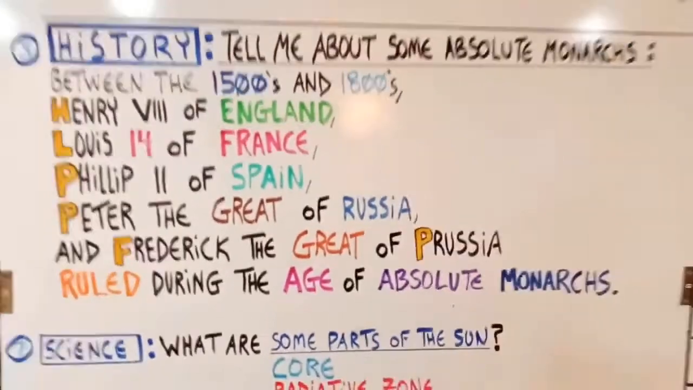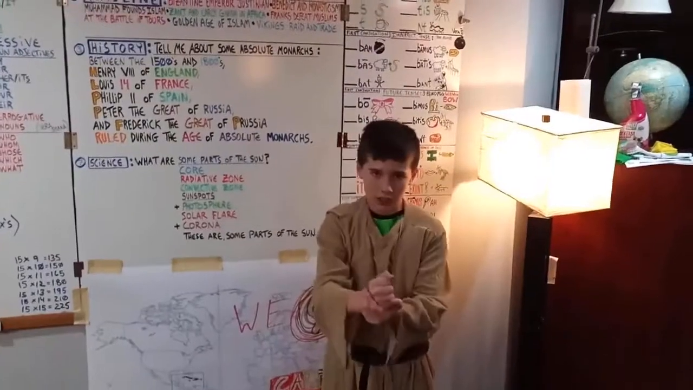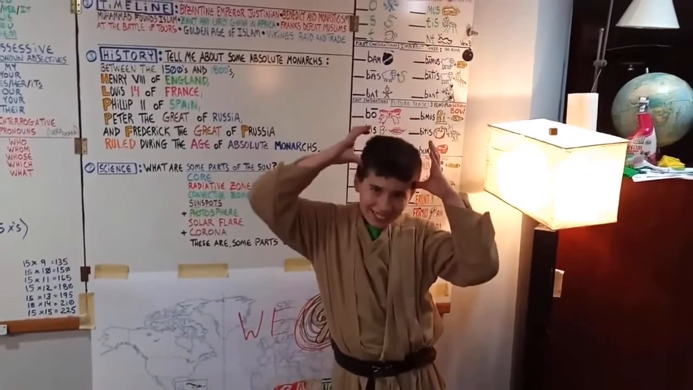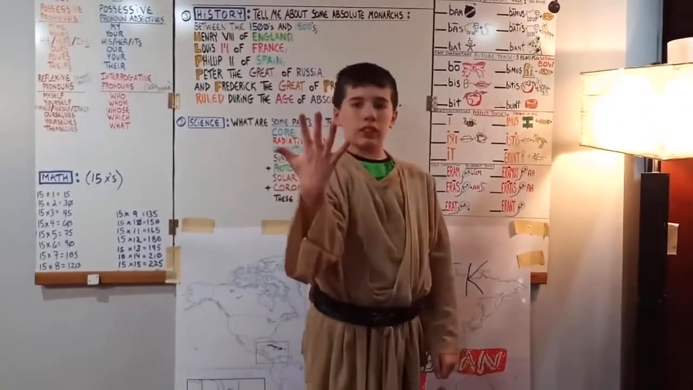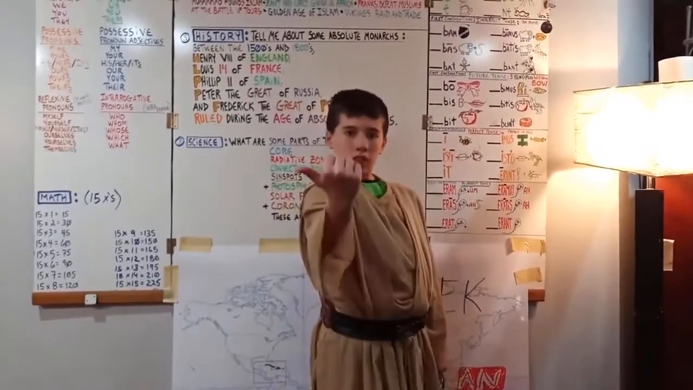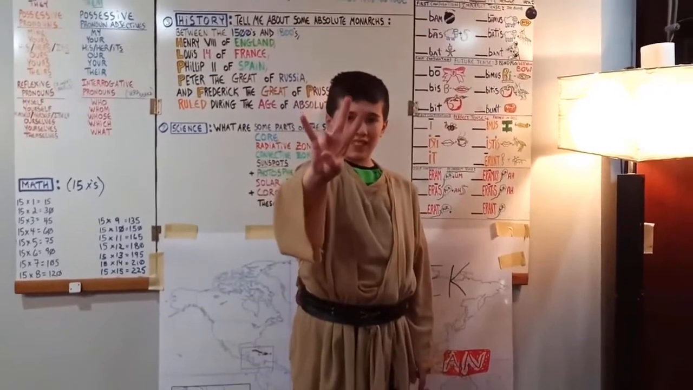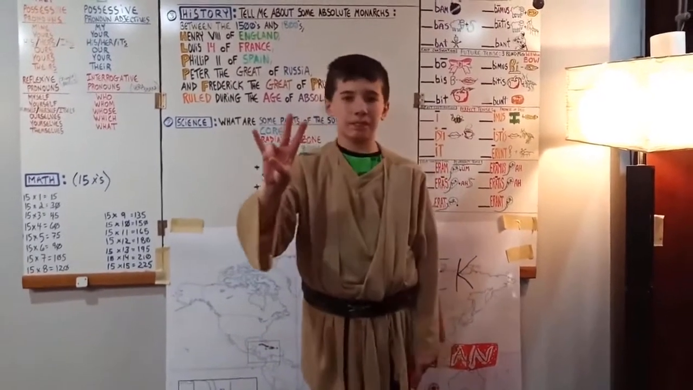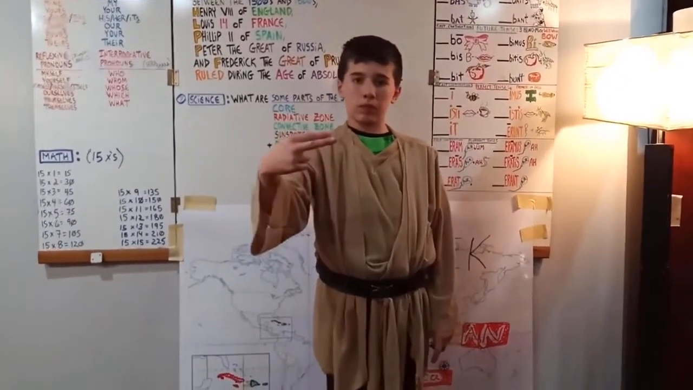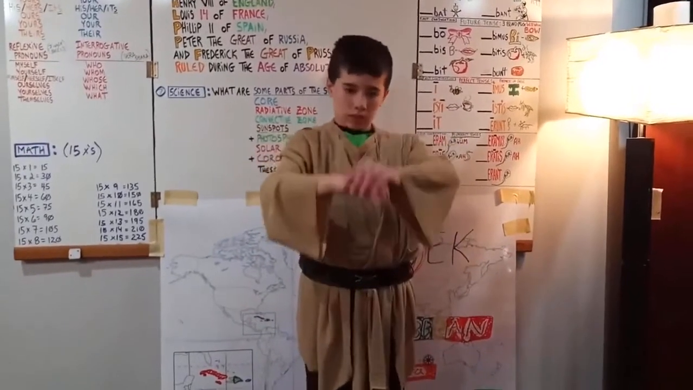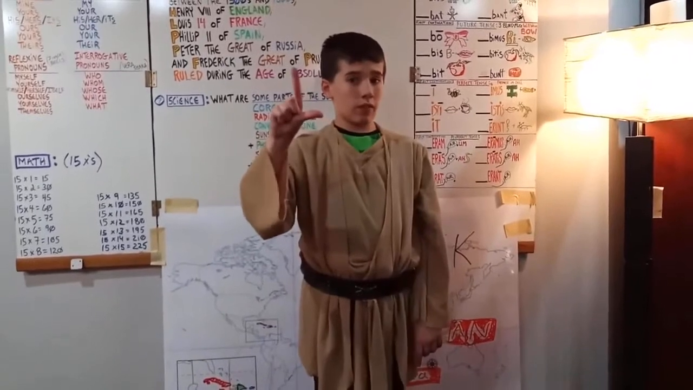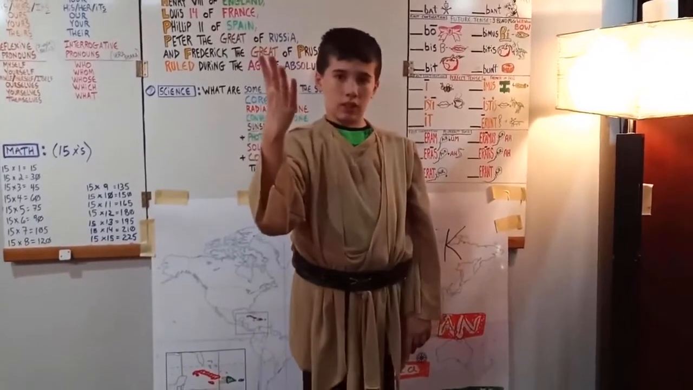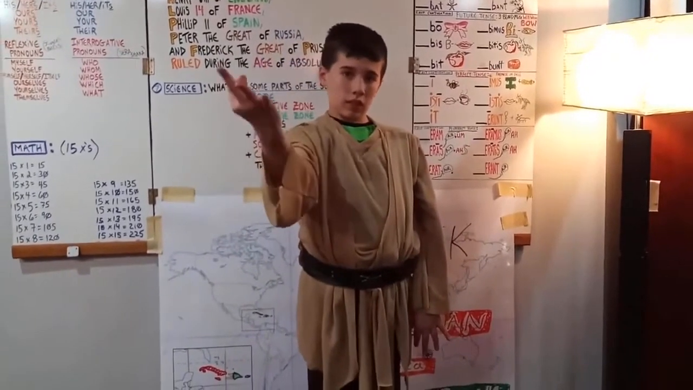Tell me about absolute monarchs. So we'll do 1500s, 5 twice. 1800s, we make an 8, that's for 18. And then an H for Henry VIII of England, and we're going to rest on our cane. Make an L for Louis XIV, where we're going to flash 4, of France. Make the sign for France.